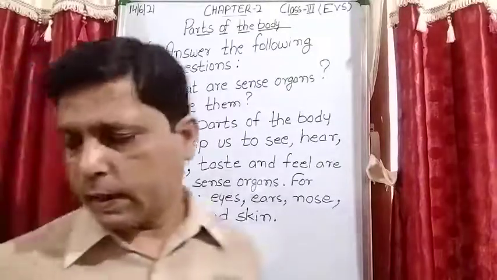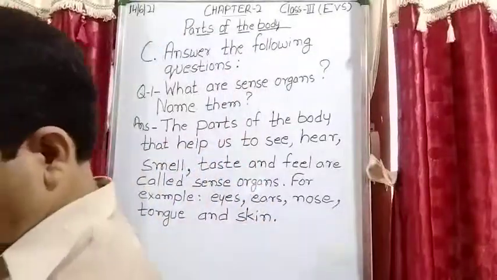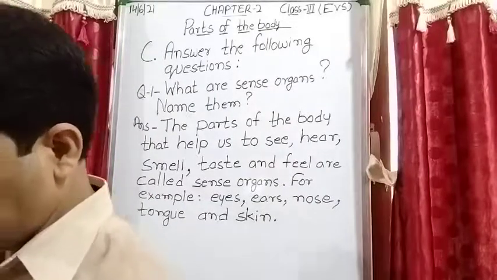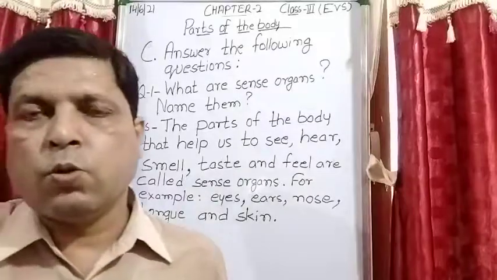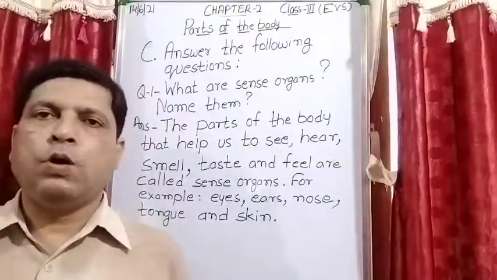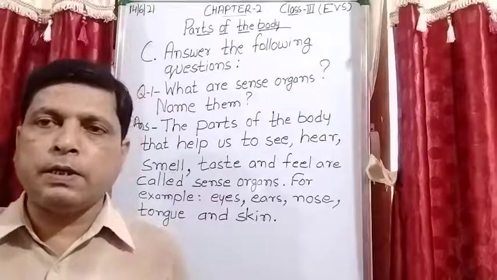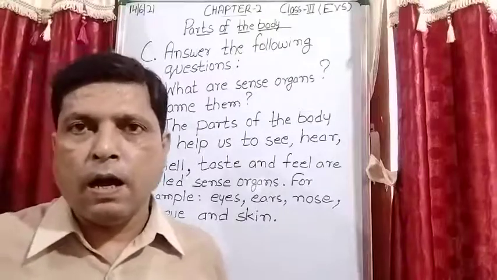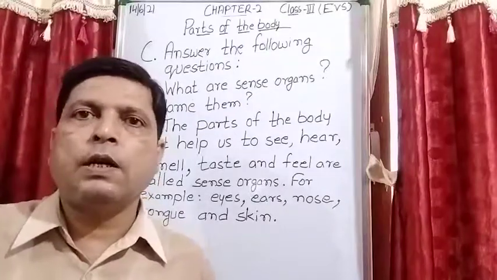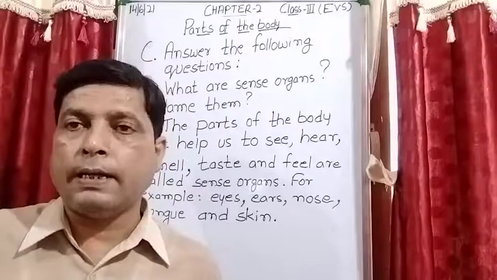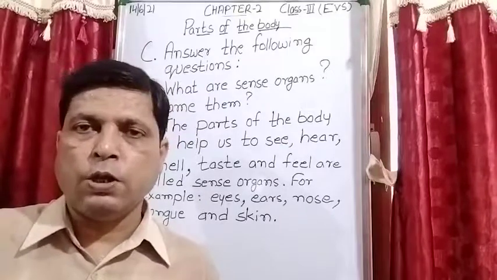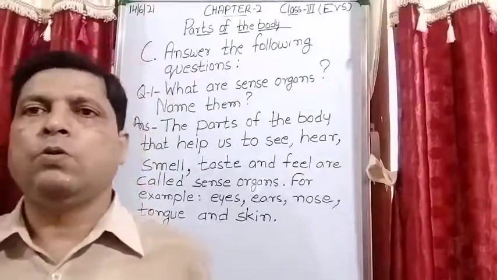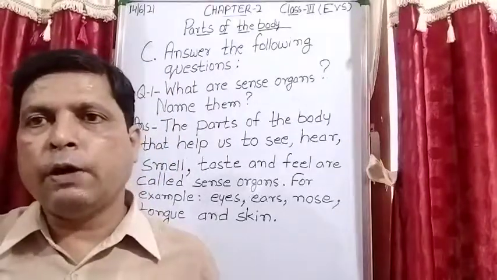Now what is the second question? How do people who cannot see read? Question number 2 is about people who cannot see, it means they are blind. Their eyes are not working, they are unable to see. So how do they read?